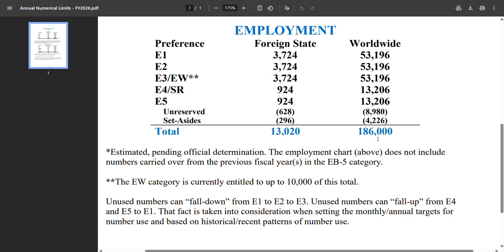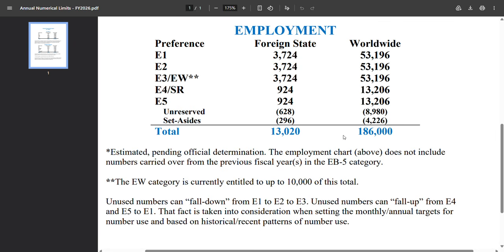And I assume that this 46,000 extra is coming from the previous year's spillover. This is definitely good news, and that's why you saw the date movements in all of those countries and the EB categories, EB1 through EB3 at least.